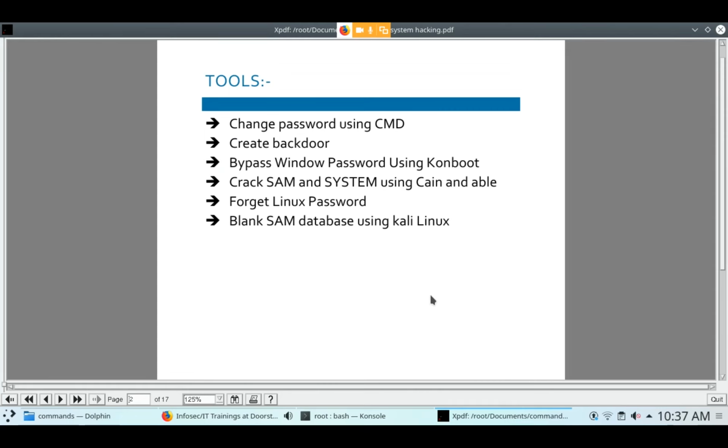One second. Yeah, tell me again. Yeah, it can be cracked, but it will take 10 years or 5 years to crack this password.